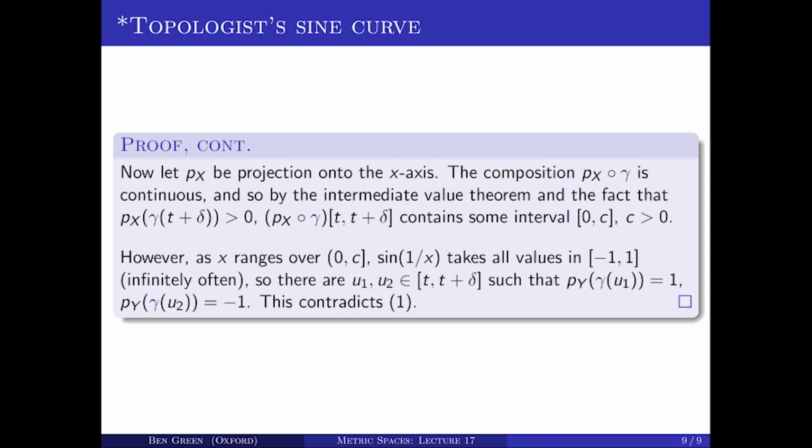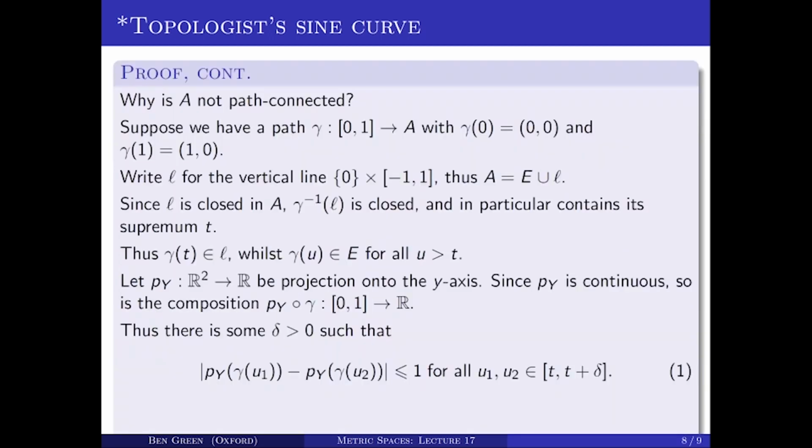And therefore there must be some values u1 and u2 in this closed interval t up to t plus delta, such that the y values of gamma of u1 and gamma of u2 are respectively 1 and minus 1. But if they're 1 and minus 1, then the distance between them is 2. And that contradicts what I showed earlier.